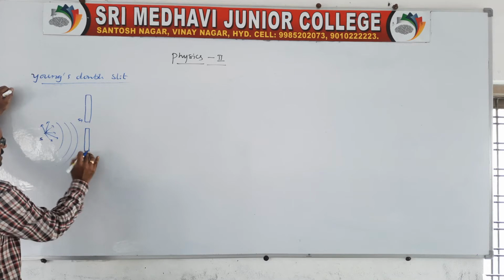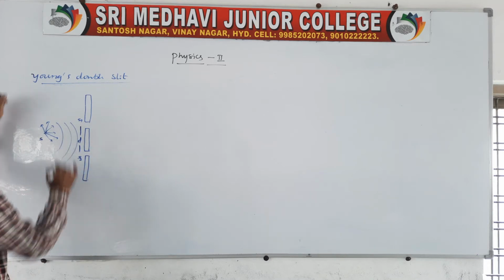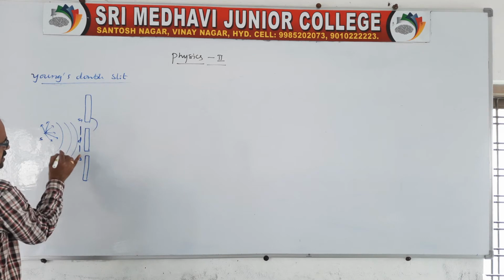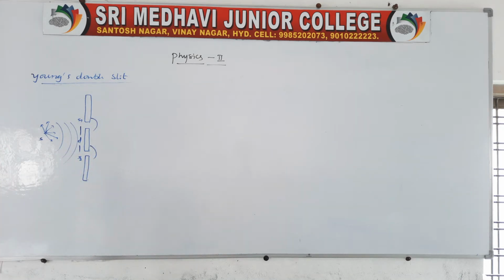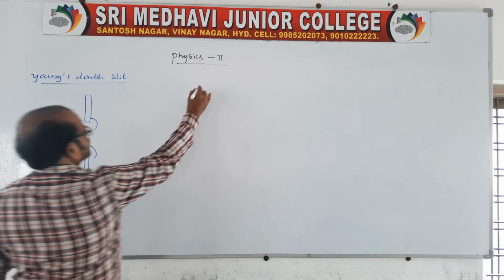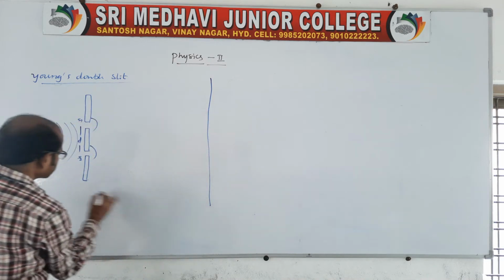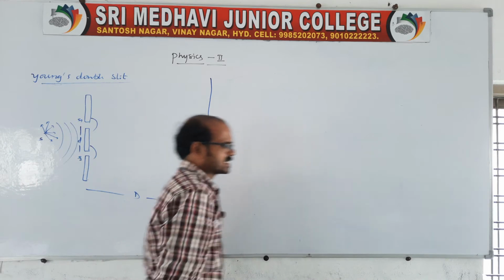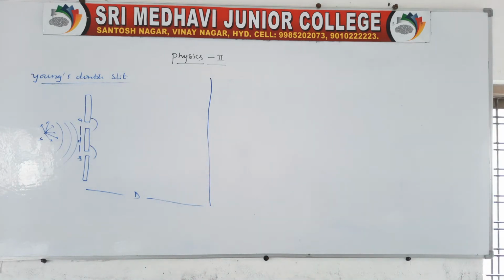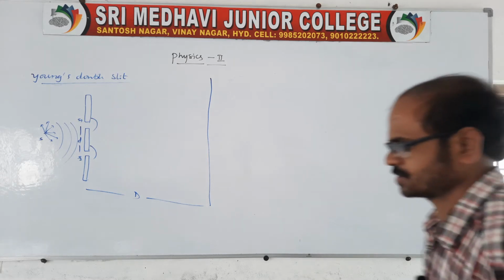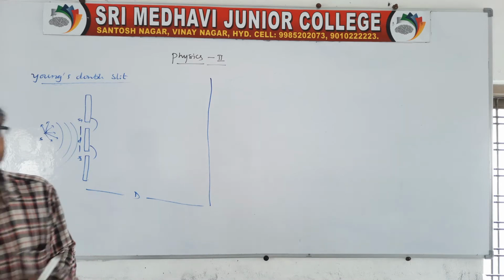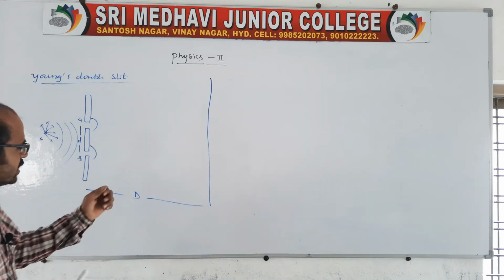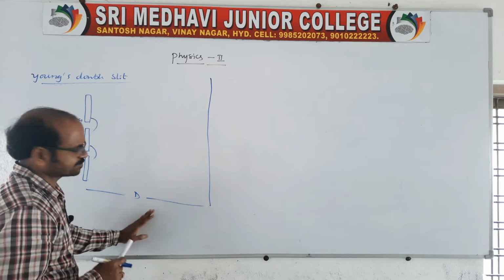The distance between the 2 slits you take as d. The wave comes out from this slit as well as this slit, because light enters from these 2 openings. Therefore there will be one screen like this. The distance between the screen and the slits is equal to capital D. I told you very clearly that in this chapter we will use screens. Screens are required to obtain the patterns we are explaining here.